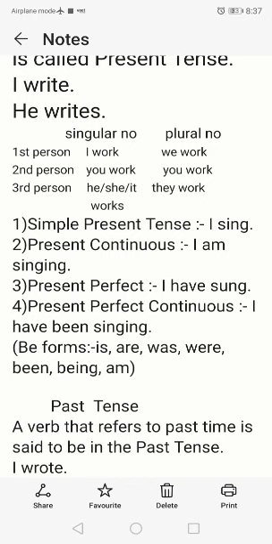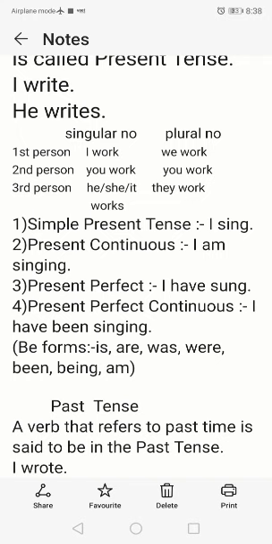Whereas the subject is we, then we have to use be form are. If the subject is you, then also be form are. If the subject is he, she, it, that is the third person singular, then we have to take the help of be form is, that is in present tense.